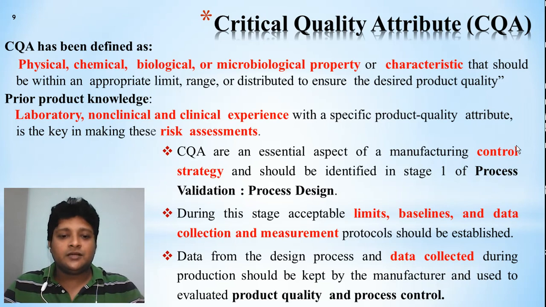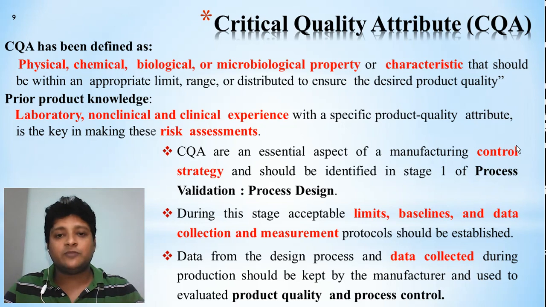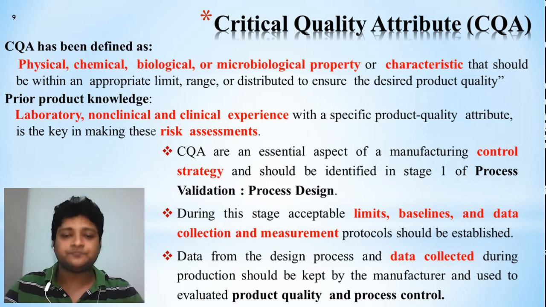Next, data from the design process is data collected during production, and it should be kept by the manufacturer and evaluated by the product quality and process control department. So here what it is telling is, data is collected during the manufacturing process or after manufacturing, preserved by the manufacturer, and periodically evaluated by the product quality and process control department to assure the quality of the product.